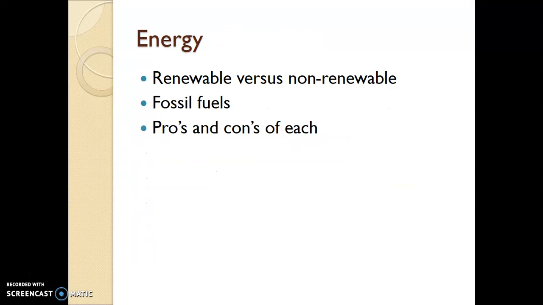We will spend some time looking at energy, mainly renewable versus non-renewable energy resources, fossil fuels, and the pros and cons for each.